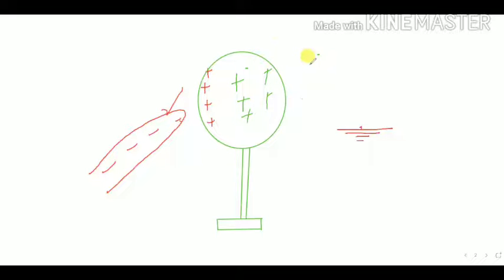Now if you want to charge the same sphere negatively, what you have to do is bring a positive charge. Let me draw. Now suppose the reverse process, the opposite.